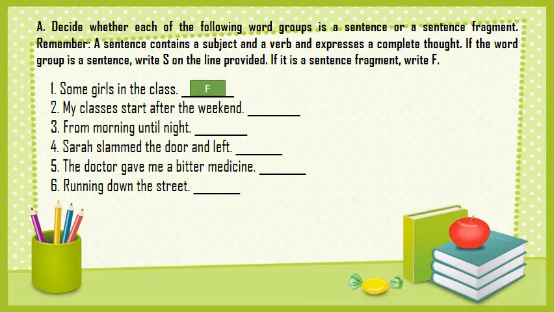Excellent. Number two, my classes start after the weekend. My classes start after the weekend. First of all, I understand it, so it gives me a complete thought. I have a subject, my classes, and I have the verb start. Then it is a complete sentence. Great.